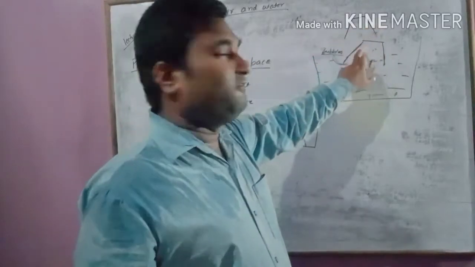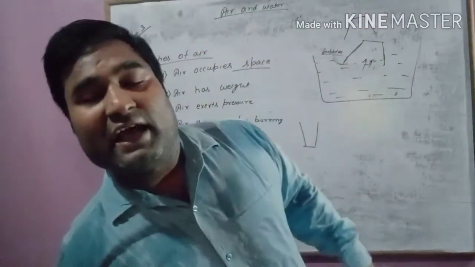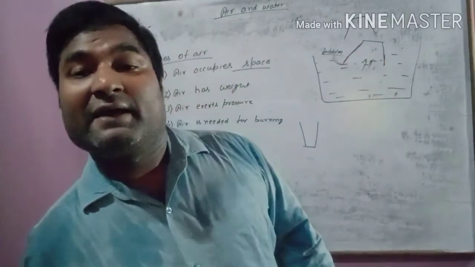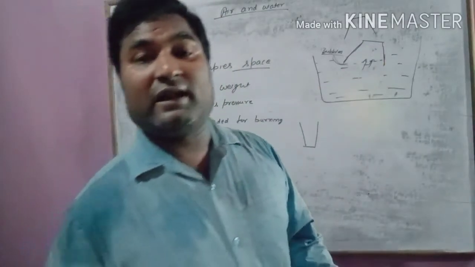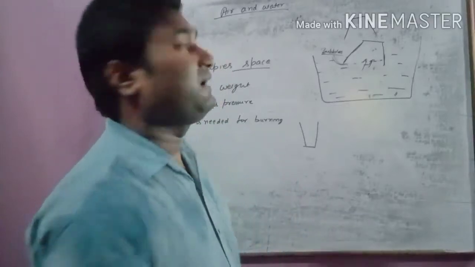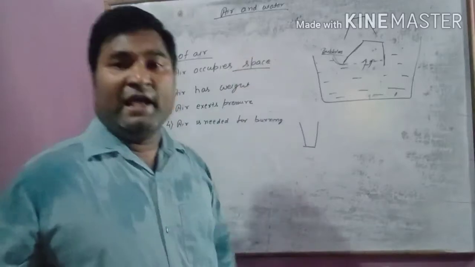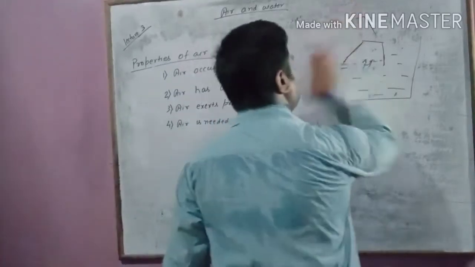If there would have been no air, then water would easily have entered into the glass, but air was present there, which does not allow water to enter into the glass. With this activity we can say air occupies space.